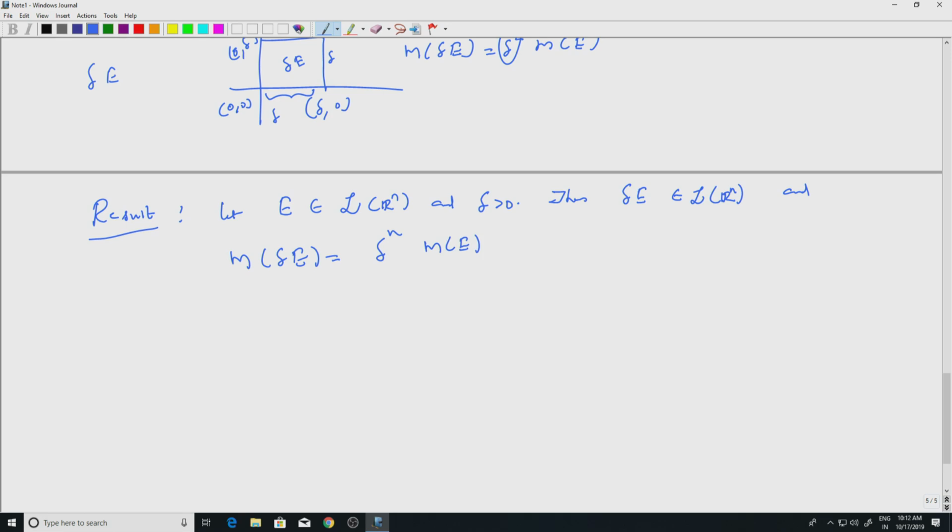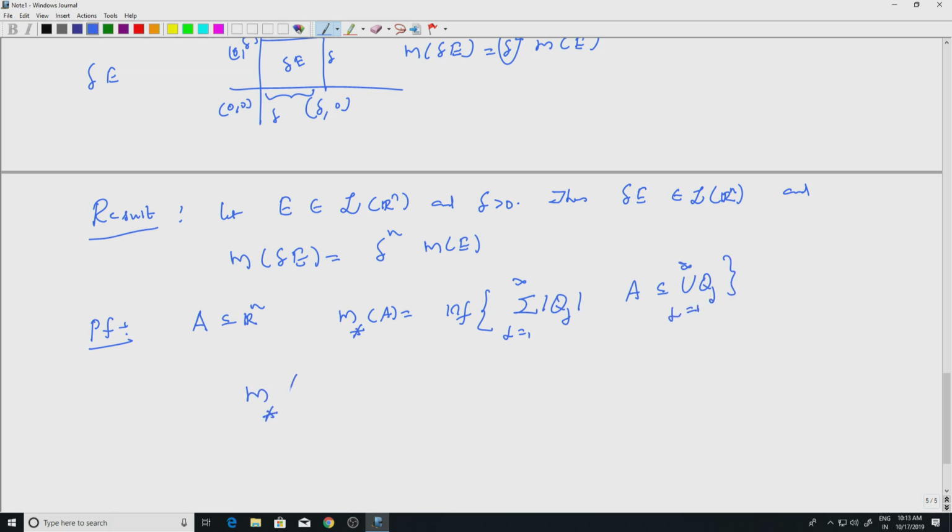So let us prove this. As earlier, we will look at m star of something and see how multiplication by delta acts on it, or the effect of multiplication by delta on m star. So let's go back to a general set A, a subset of Rn. M star of A by definition is the infimum, we have seen this so many times now, of the sum of mod Qj, j equal to 1 to infinity, where A is contained in the union of the Qj.